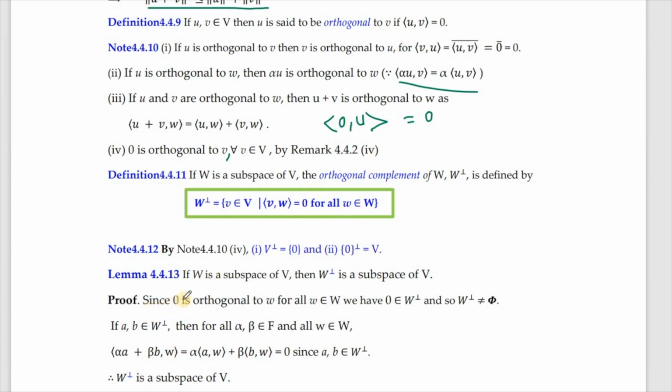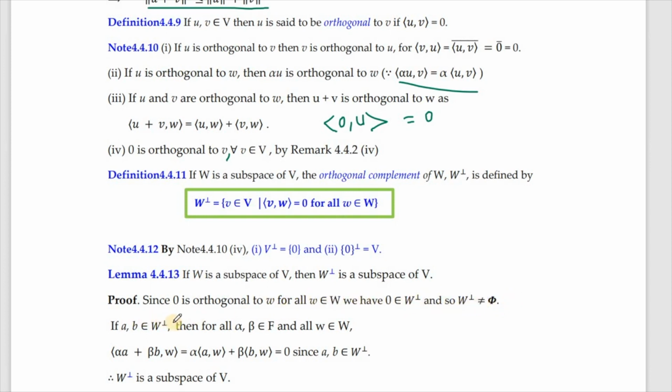Next we have this lemma which states that W perpendicular is not only a non-empty subcollection, but also a subspace of V. 0 is orthogonal to all the elements of W, and therefore 0 belongs to W perpendicular, showing that W perpendicular is non-empty.